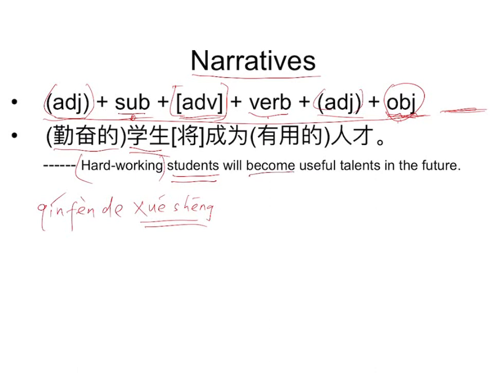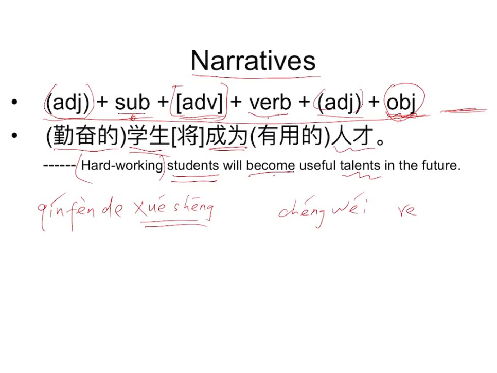"Become" is the verb, 成为. And "talents" is the object, 人才.